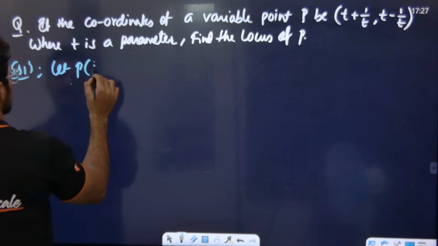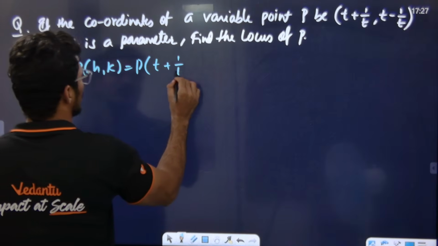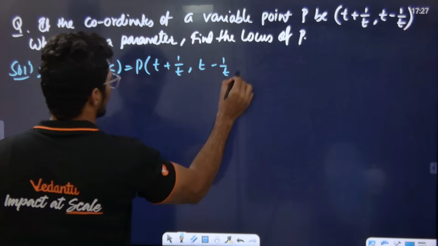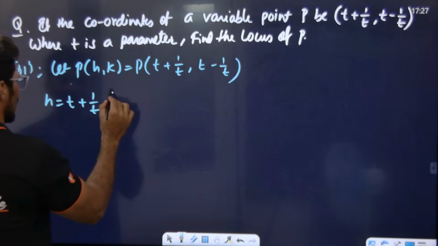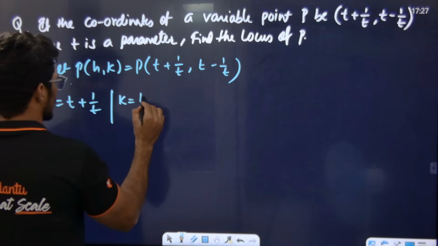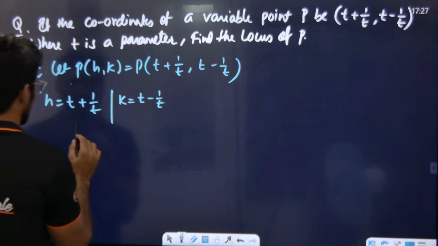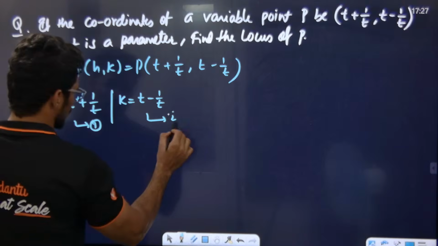Let us take P as (h, k). This is equal to (t plus 1 by t, t minus 1 by t). So h is equal to t plus 1 by t and k is equal to t minus 1 by t. This is equation number 1, this is equation number 2.